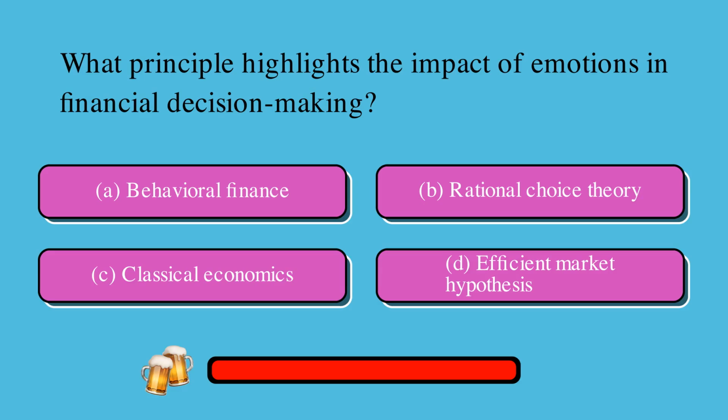What principle highlights the impact of emotions in financial decision-making? Is it A, behavioral finance, B, rational choice theory, C, classical economics, or D, efficient market hypothesis? The correct answer is A, behavioral finance.